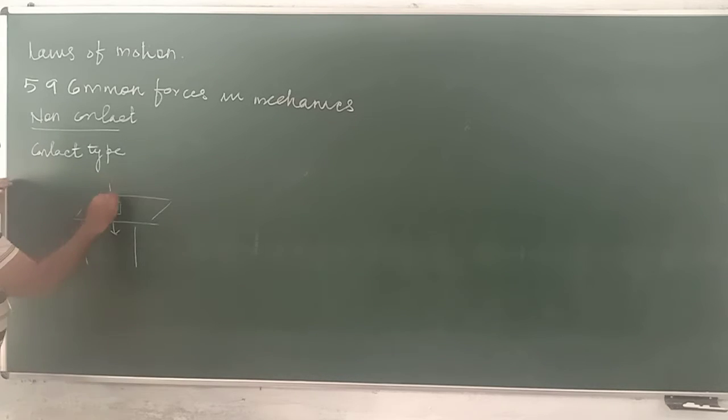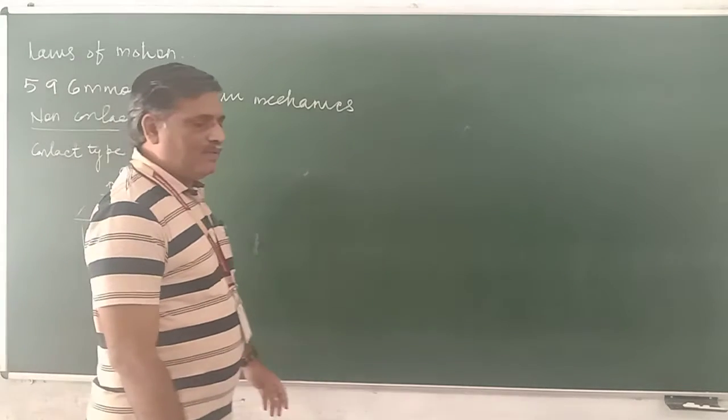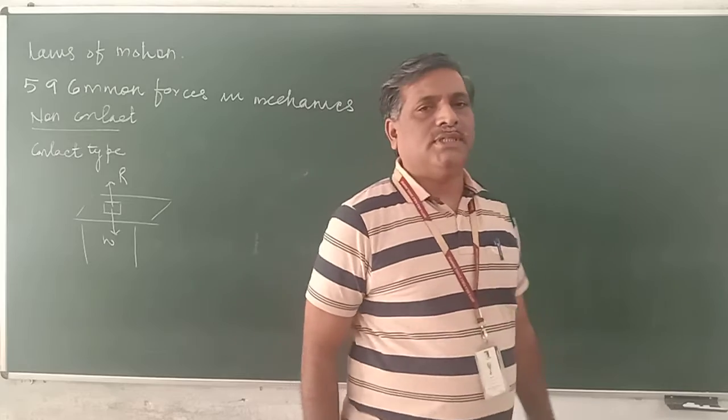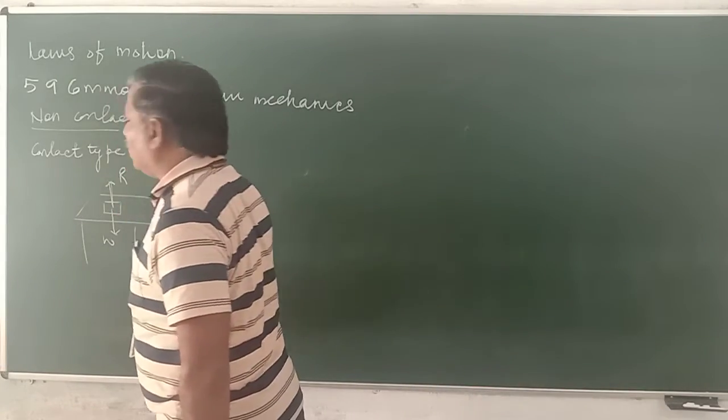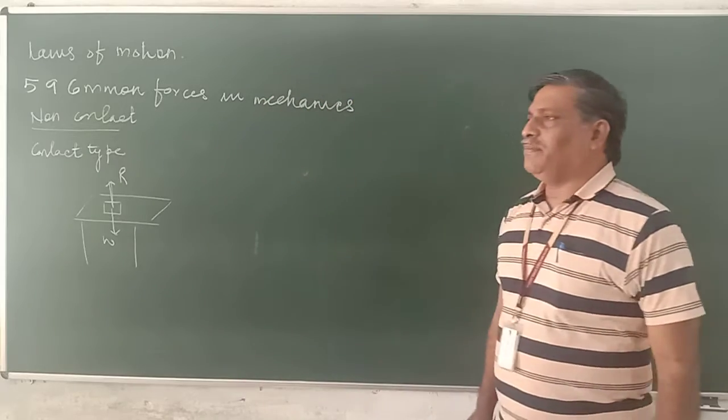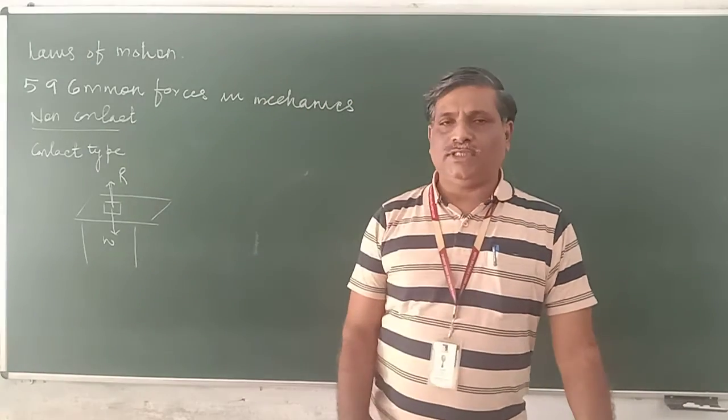There is a reaction force W. The reaction force is always normal to the surface of the table, so this reaction force which is normal to the surface is called the normal reaction.